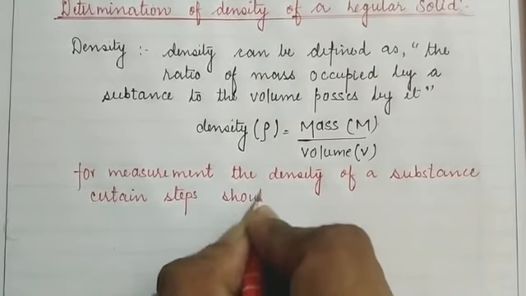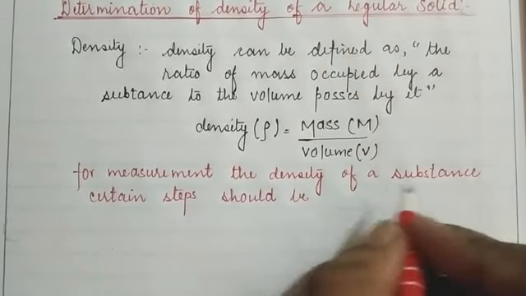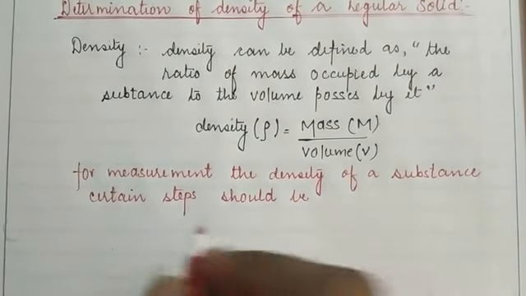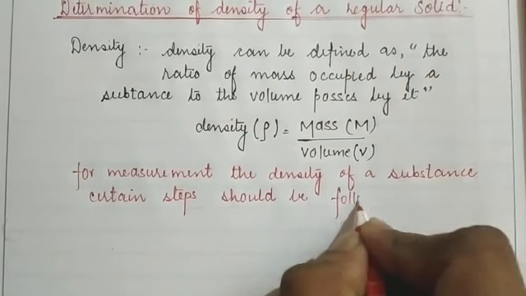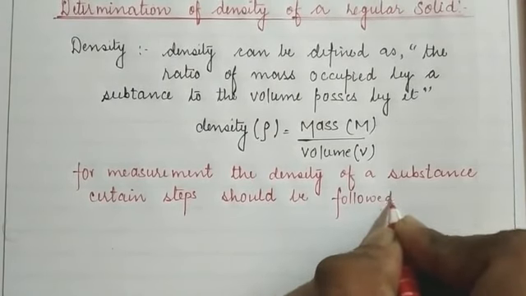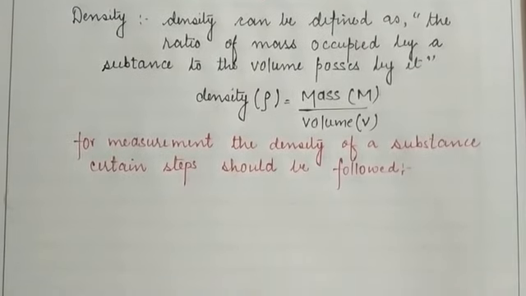Okay children, in order to determine the density of a substance, certain steps should be followed. What are those steps and ways that we have to follow?